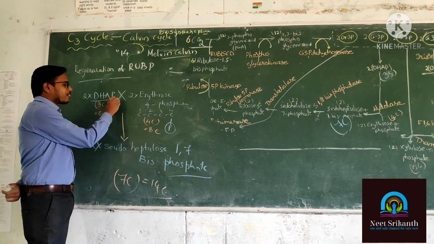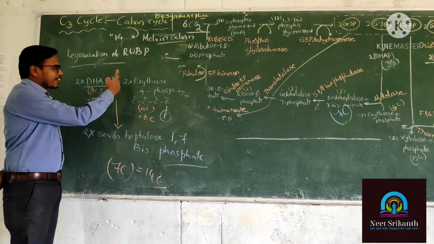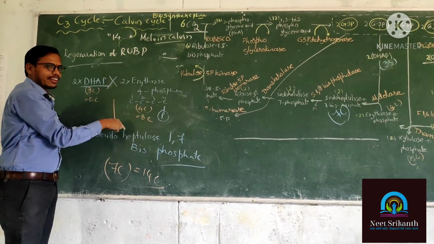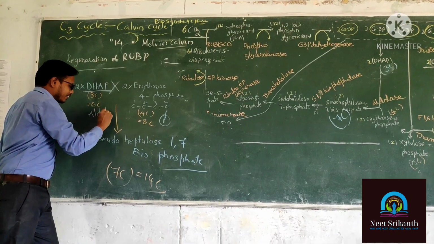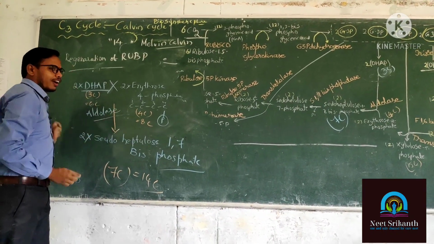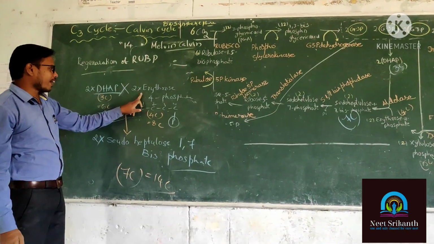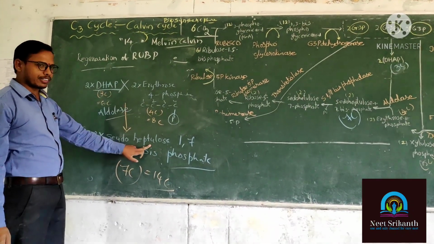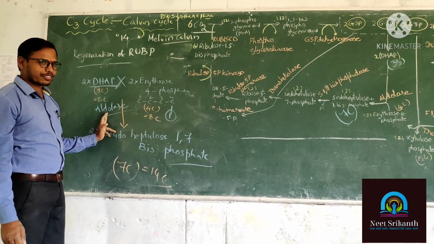When the DHAP is going to participate in the Calvin cycle reaction, here the enzyme name is simply aldolase. Enzyme name is aldolase. That means these are the simple molecules. The simple molecules are turned into complex molecule in the presence of aldolase enzyme. Okay? Understood this one? Yes.